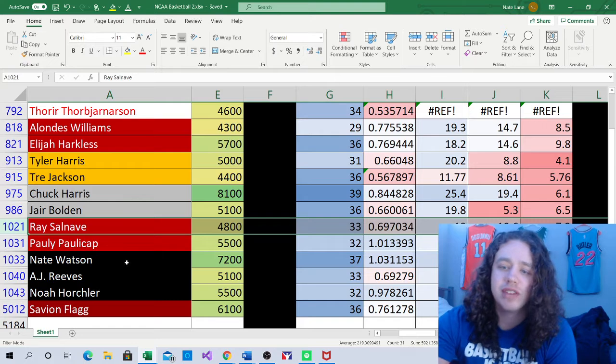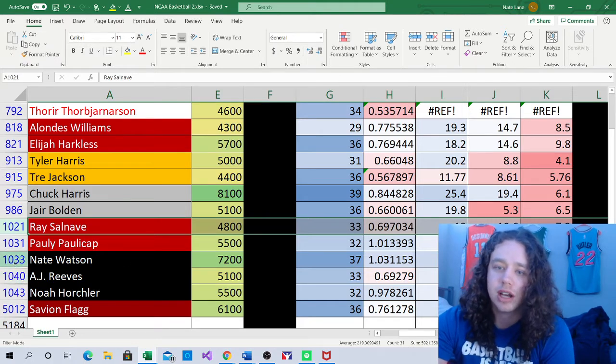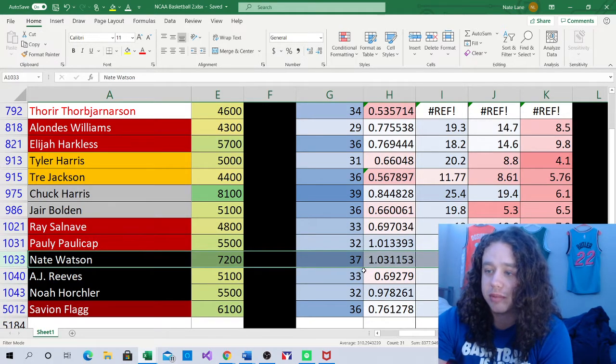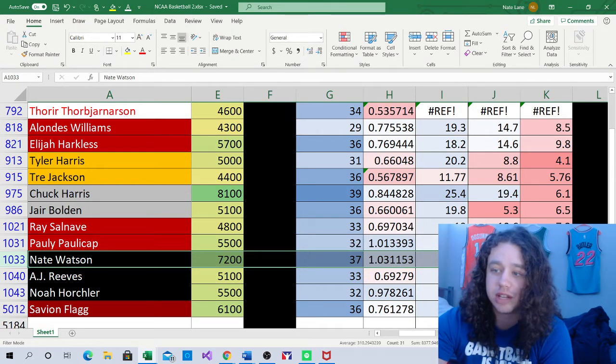On the Providence side, we have Nate Watson, AJ Reeves, and Noah Horchler. Nate Watson's $7,200. Gave him 37 minutes here. He's a 1.03 point per minute player. Usage rate 23.9 and a rebound rate of 11.7. That's just too cheap, I think, for his role on this team.